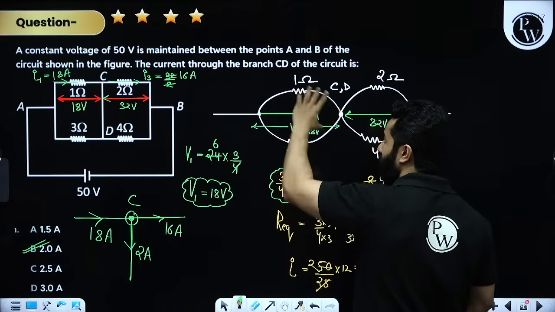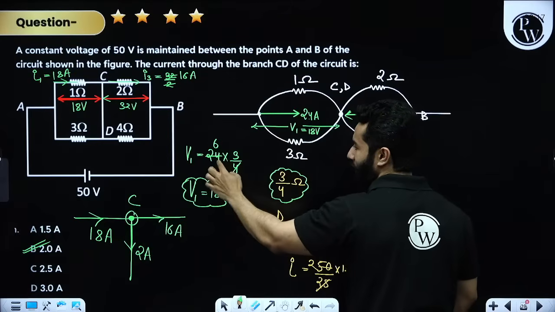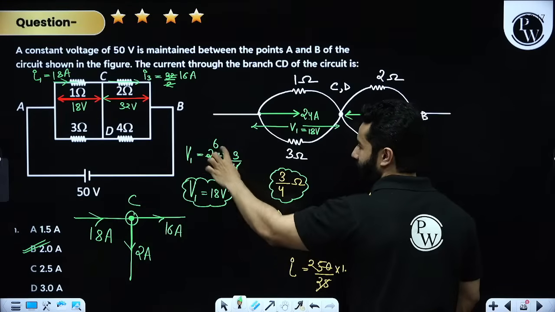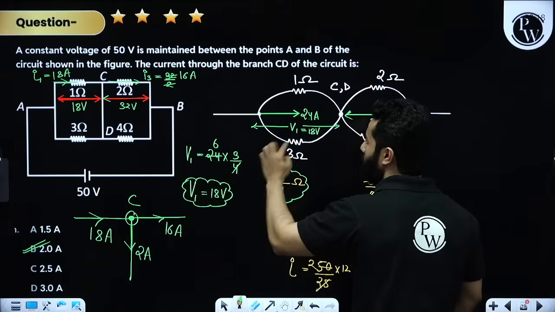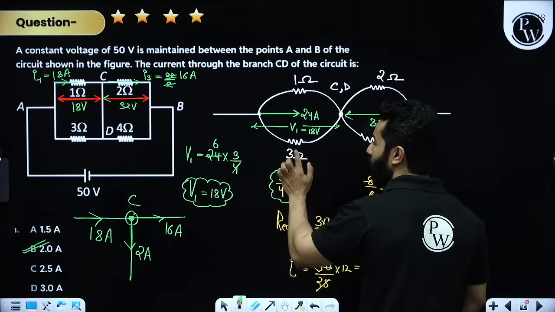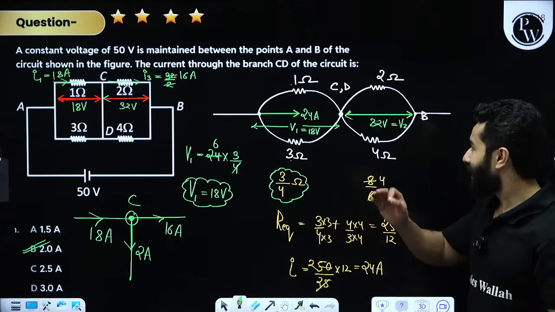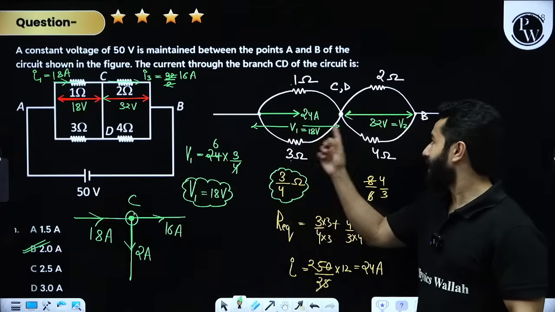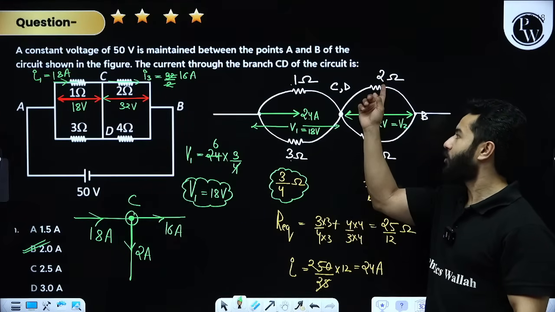That means what is the potential difference across these two branches? So potential difference will be current 24 ampere multiplied by 3 by 4, that means 6 volt. That means 6 times 3, that is 18 volt. So 18 volt will be given to 3 ohm, 18 volt will be given to 1 ohm. Which means remaining out of 50 volt, 50 minus 18 is 32. 32 volt will be given to 4 ohm, 32 volt will be given to 2 ohm.